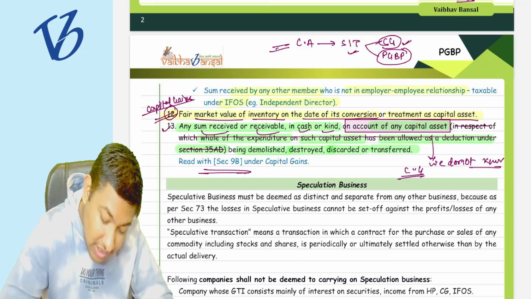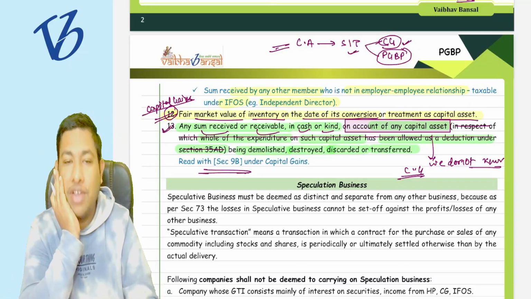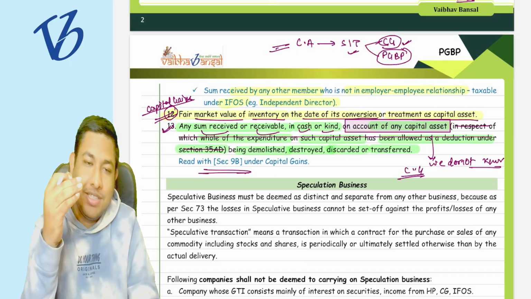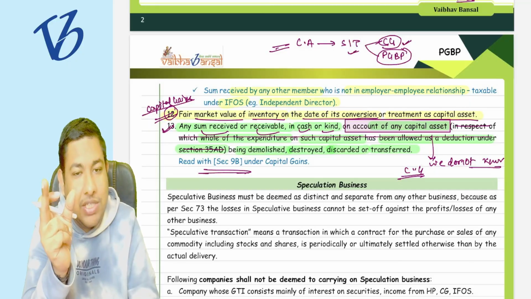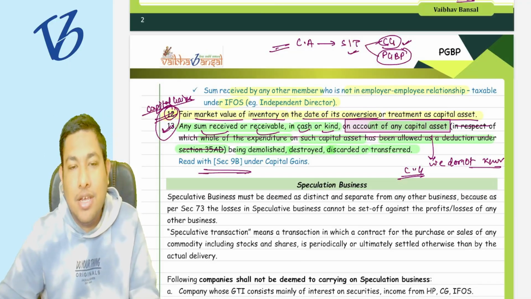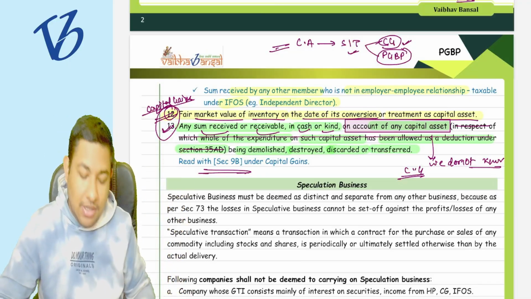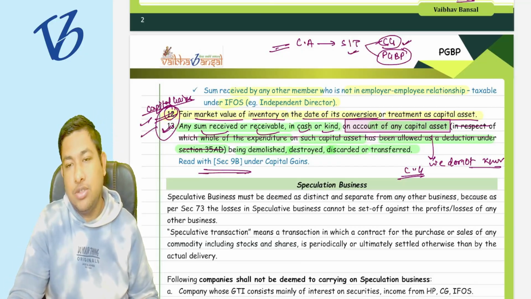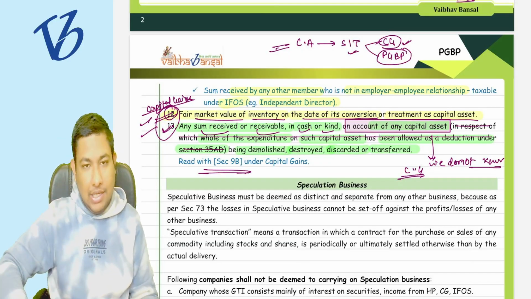Okay, point number 13 will also be understood under the head of capital gain. The same thing there also, you will calculate the capital gain as well as the PGBP income. That is why both things will come. So once you understand the capital gain chapter, then you are going to appreciate these two things. So as of now, kindly ignore these two things.